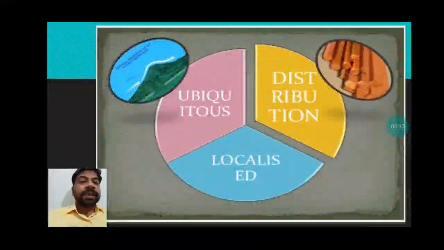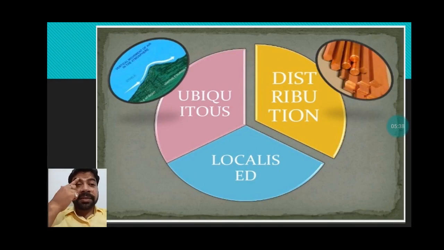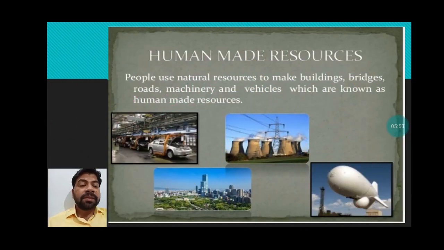Next, resources are divided on the basis of availability, that is, where they are available: ubiquitous and localized. Ubiquitous resources are those resources which are available everywhere. Localized resources are those resources which are available in a particular area. So that was about the natural resource.